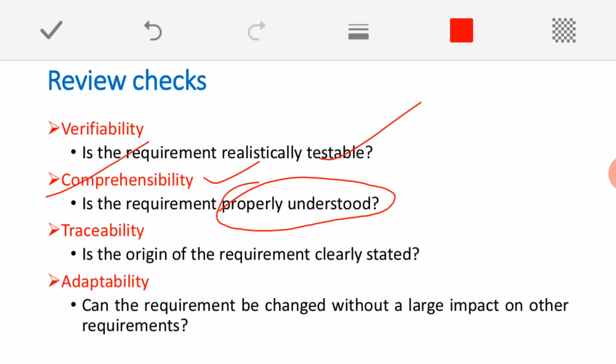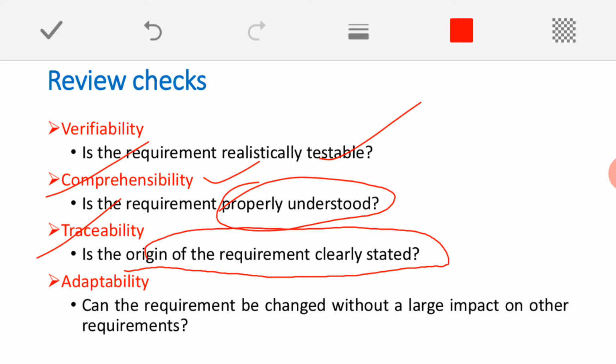Then traceability. Traceability involves knowing that the origin of the requirements is clearly stated. For every requirement we need to define the origin, from where this requirement has arisen. That is very important, because tomorrow if I am going to change the requirement, it will be helpful for us. Another important thing in traceability is that we are going to make a traceability matrix.